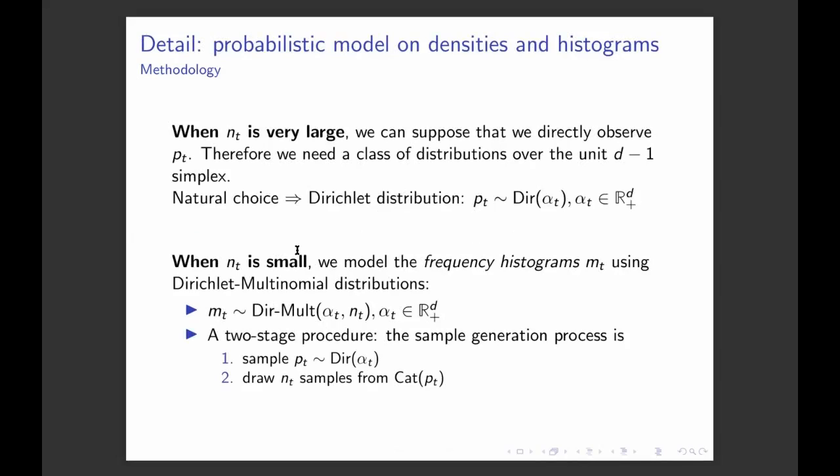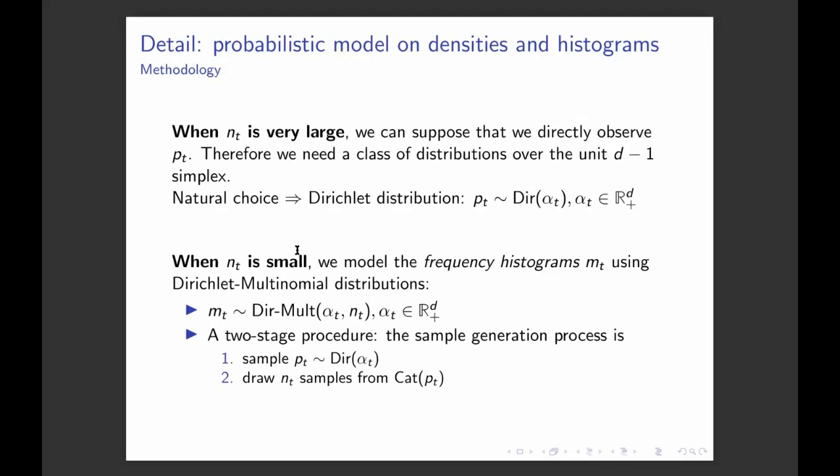When N_T is very large, we can suppose that we directly observe the probability vector P_T, just because when normalizing the histogram, we get a very good estimate of it. Therefore, our actual observation is a probability vector, this P_T. So we need to design a distribution over this P_T, so over the probability vectors, over the D-1 simplex. The natural choice for this is the Dirichlet distribution, which is parameterized by this vector alpha_t with positive real entries.